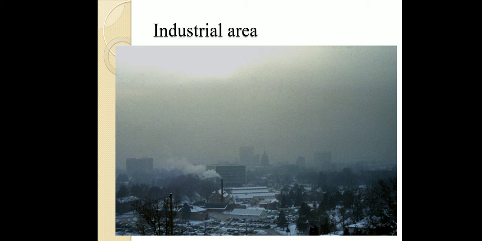You can see some pictures on Google also. Whenever you search on Google, it can give you many images of industrial areas. And area-wise also, when you search for Hyderabad, you can see different pictures on Google.